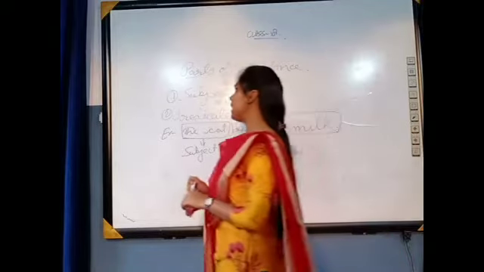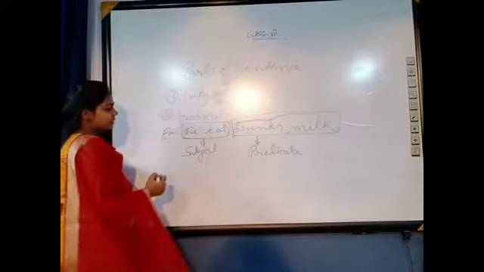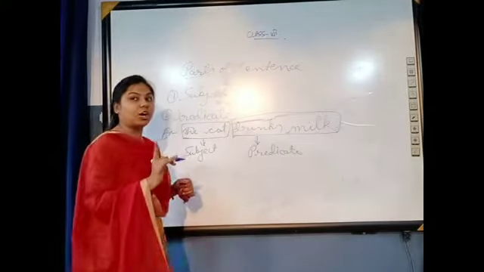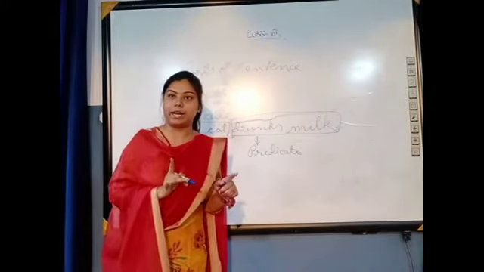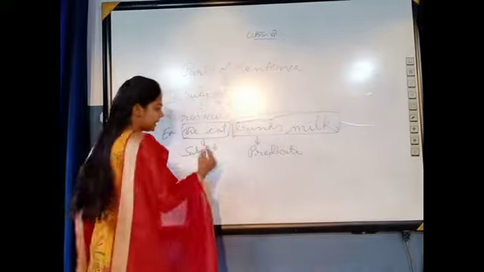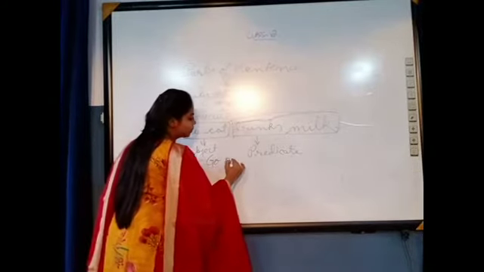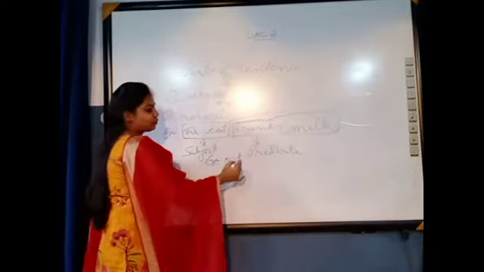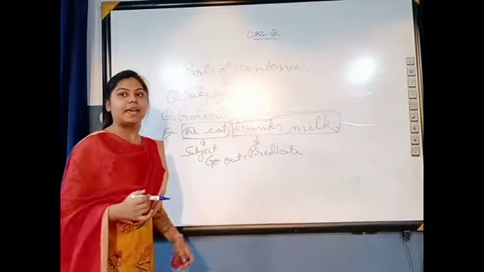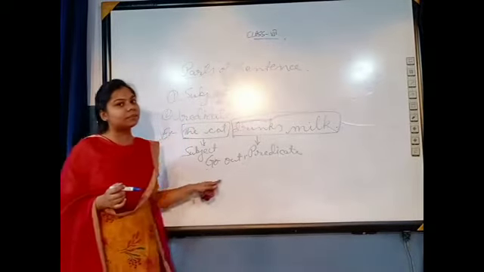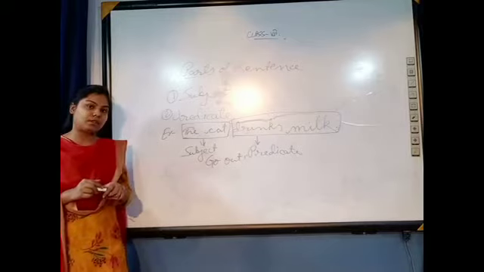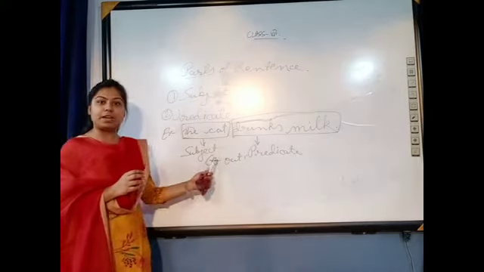Now, if I talk about an imperative sentence, like an order, if I say go out, this is an instruction. Now, how will you identify the subject in go out? There is no subject, right?